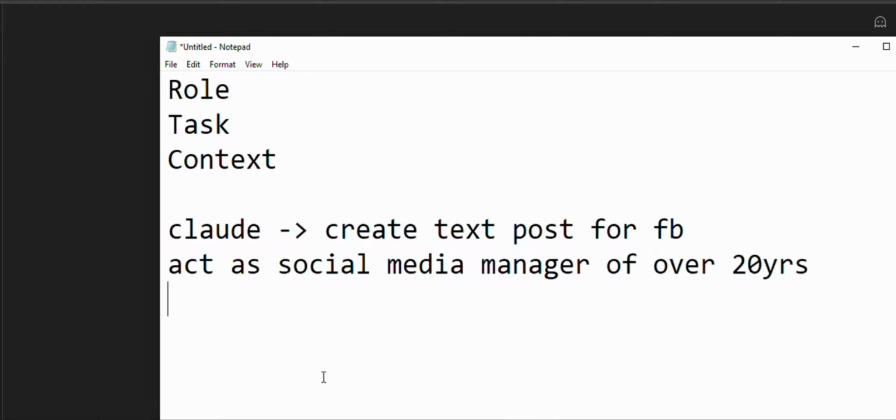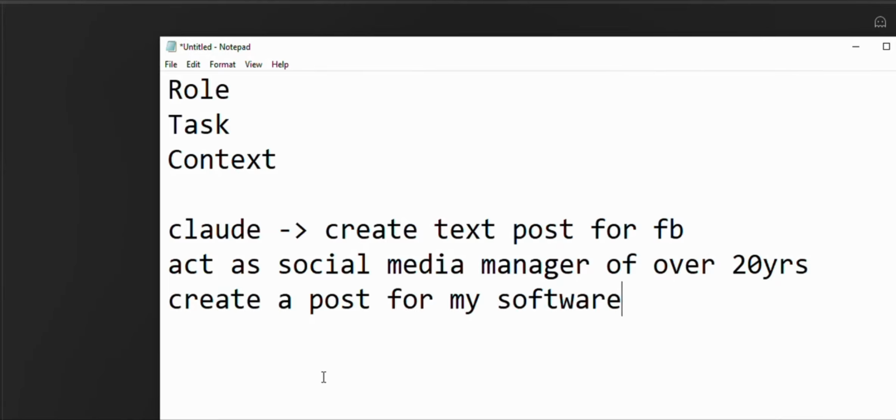That's one. Two, create a post for my software business.